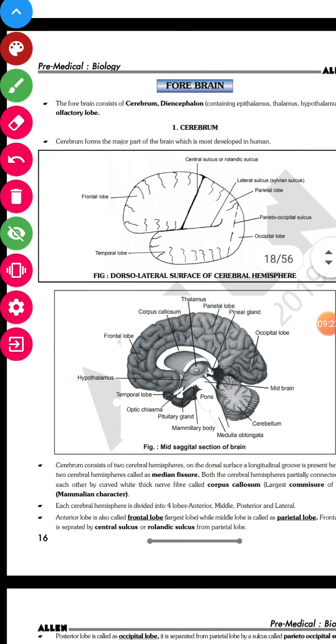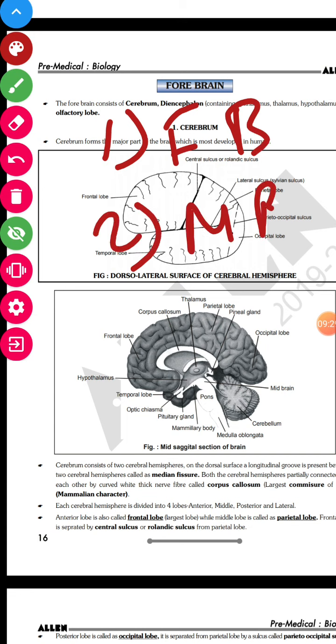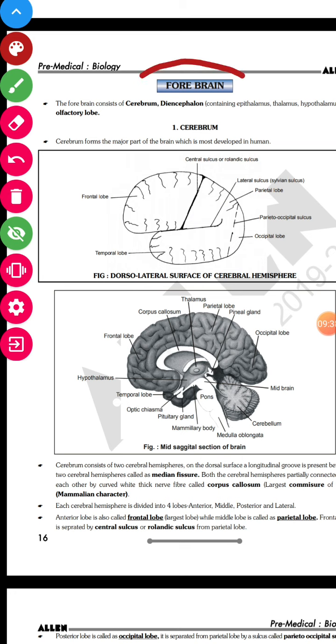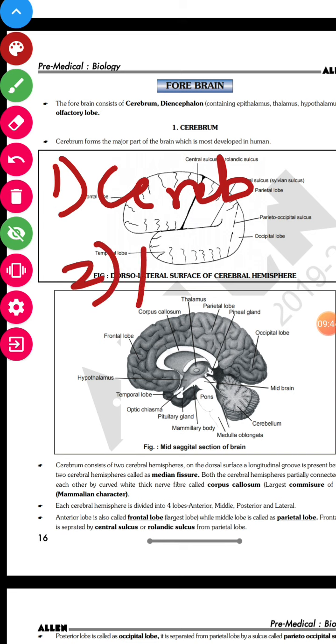You know that the brain is divided into three parts. First is called forebrain, right? Next is midbrain, okay. Third one is hindbrain, okay. So we'll discuss one by one. First, when we talk about forebrain, forebrain has three things. Which three things? First is cerebrum, okay. Second part is diencephalon, okay. Third part is